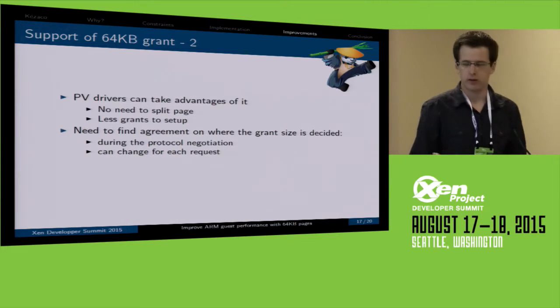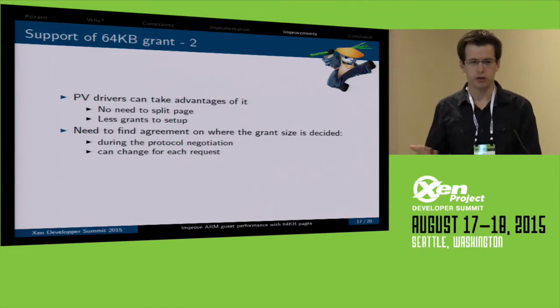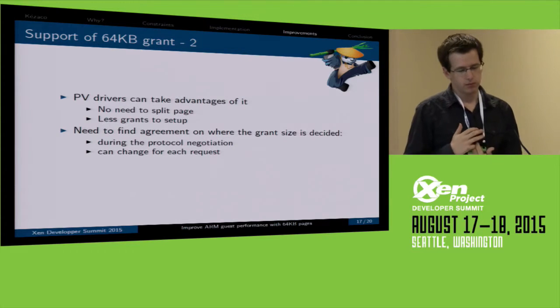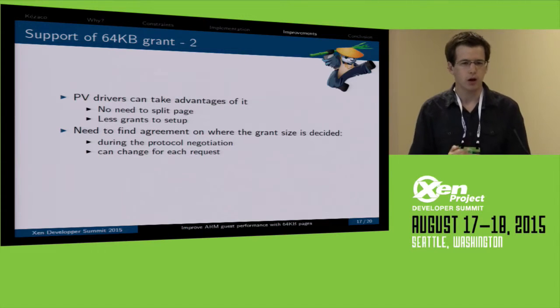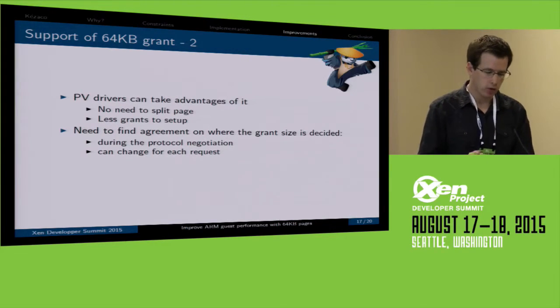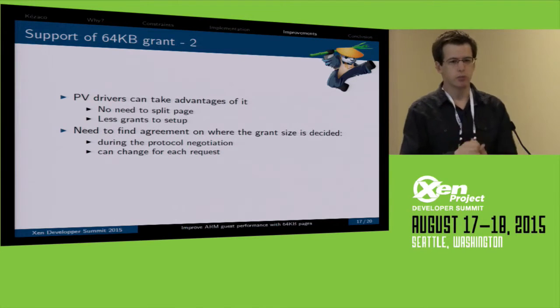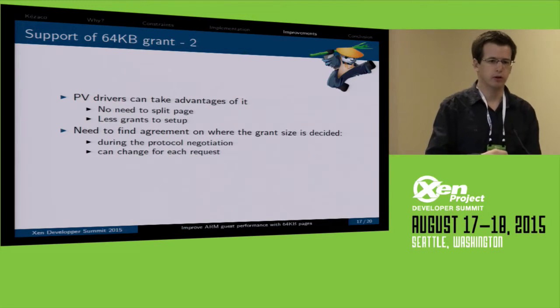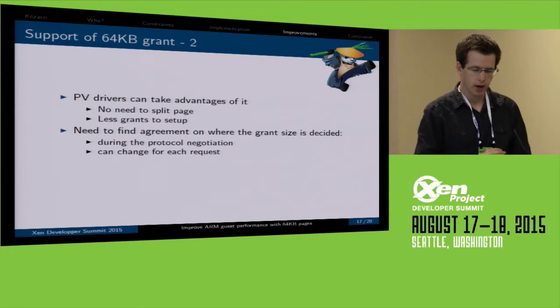So, as I say, PV drivers can take advantage of not splitting the page and less grant setup. The second question that was raised is where do we say the grant size? We can do it in 2 different places. We can say it in the protocol, so when the backend is there, it can say, okay, I only support 4K pages, or I can support 64K pages or 2 megabytes.